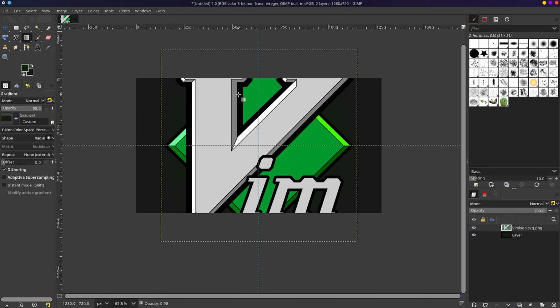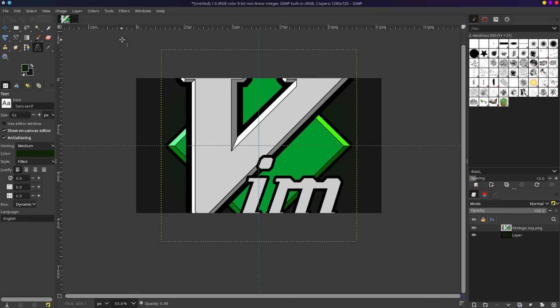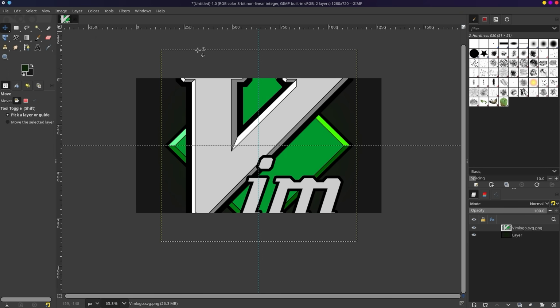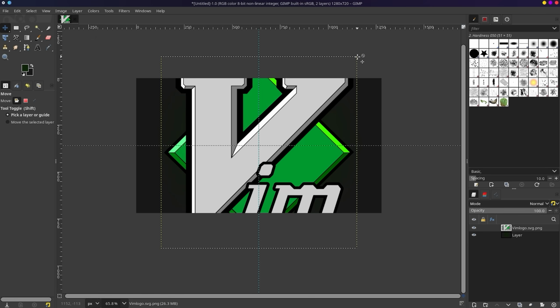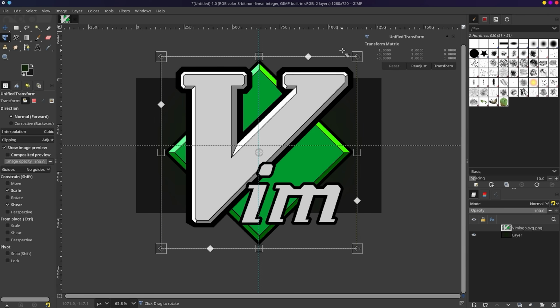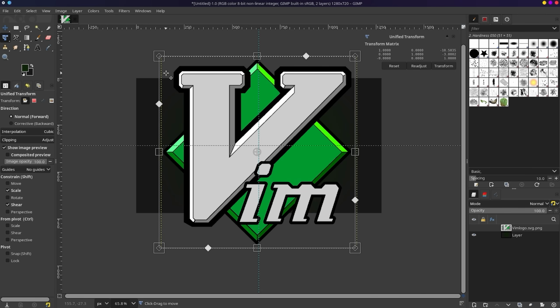So I will press Control and scroll out. T to go into M to go into transform. On Photoshop, it's Control T. Transform, Shift T. Okay, it's Shift T. Don't want it to warp like that though.